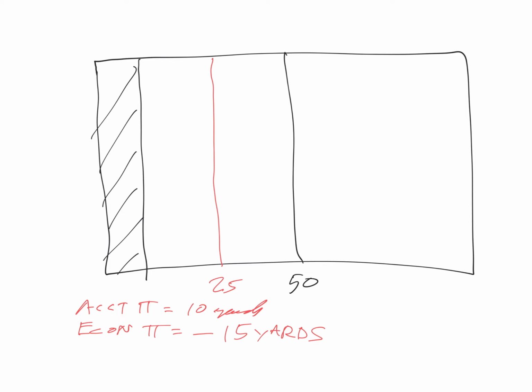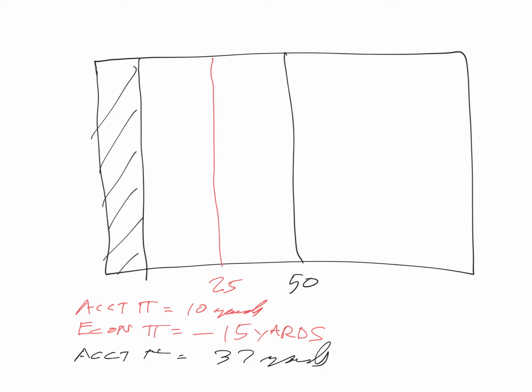Well, let's say this time, another scenario, kicks the ball off. This time, he runs it out to the 37-yard line. Well, first of all, he's got an accounting profit, if you will, of 37 yards.